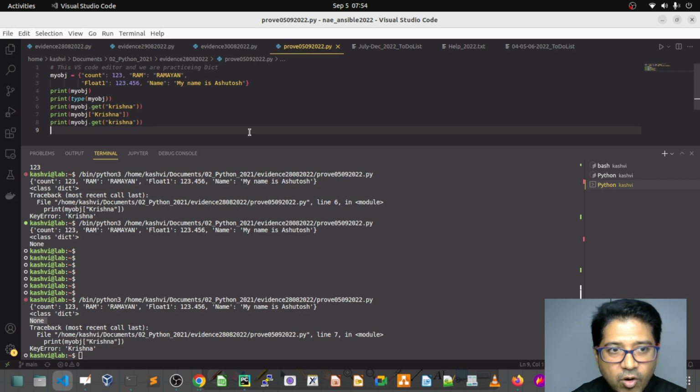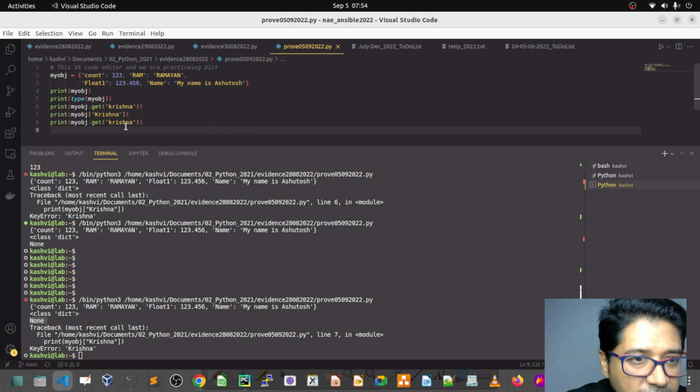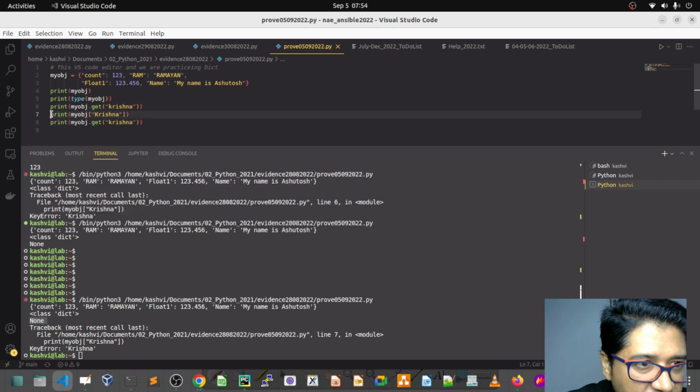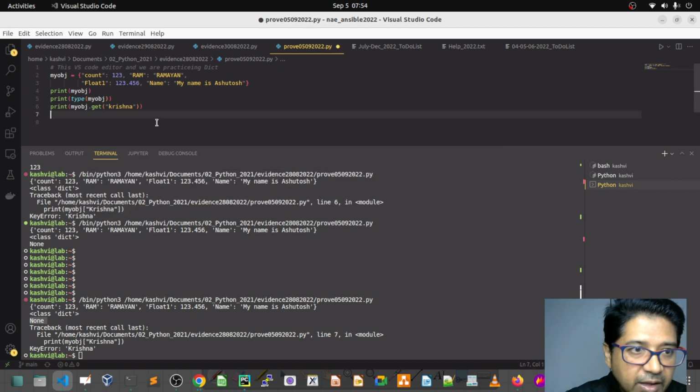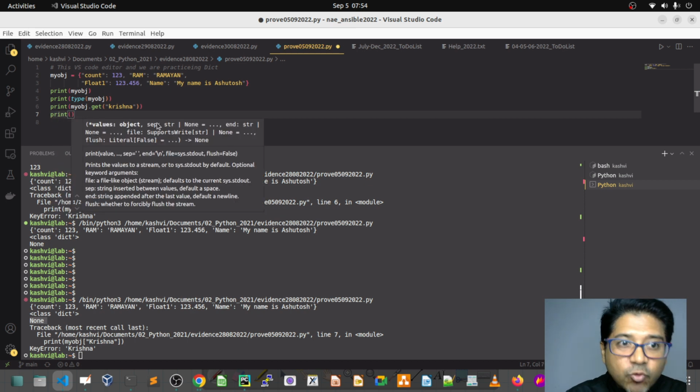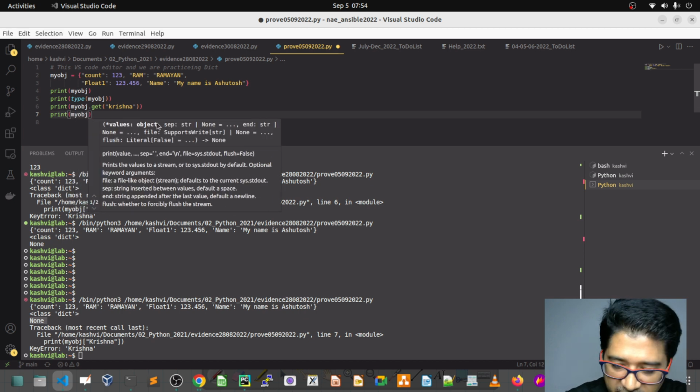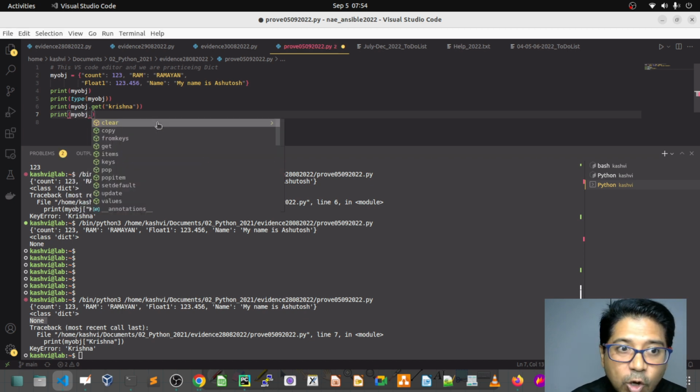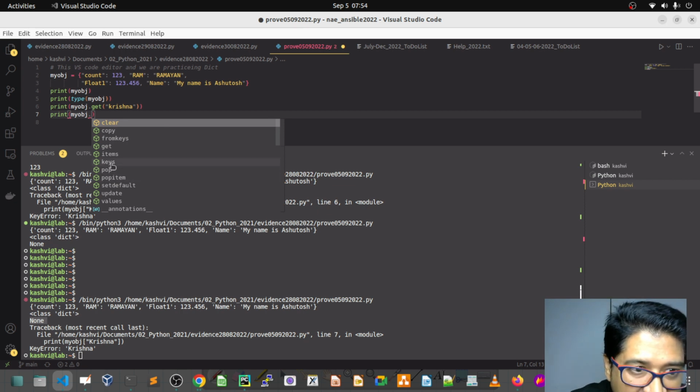Okay, good. Now the next method. I want to print only the keys. My object, next to that, there is something called keys.